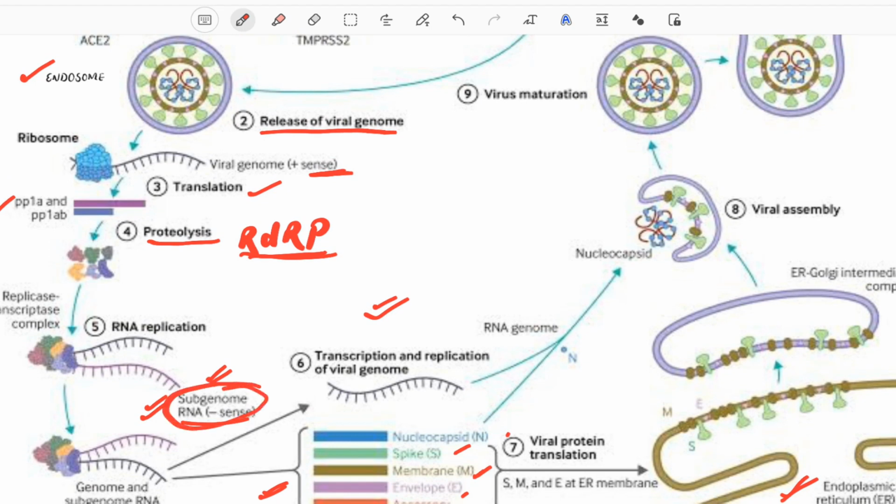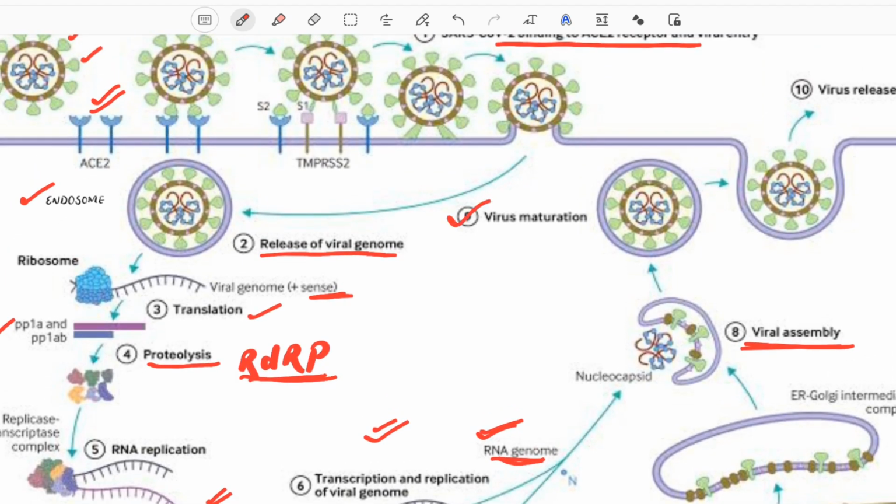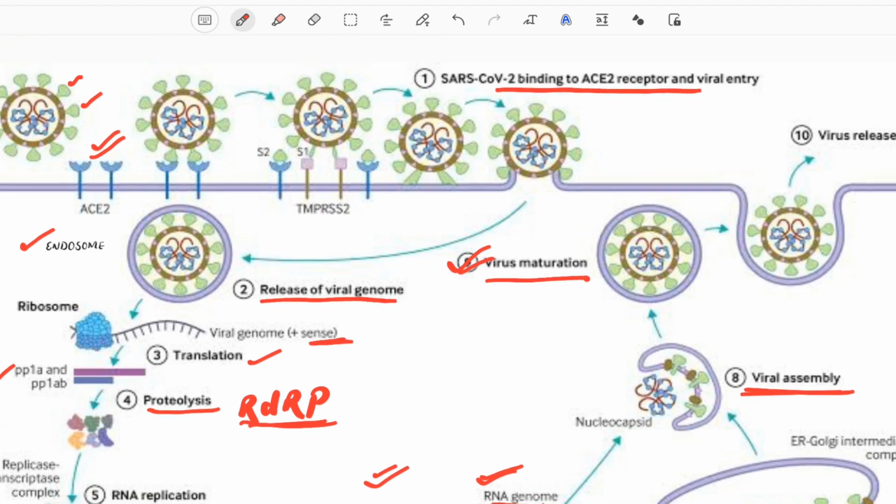The negative sense RNA is converted into positive sense, and the RNA genome is further replicated. Both the proteins and the RNA genome are assembled in the cytoplasm of the host cell. That is our 8th step. As they are assembled, a new virus is formed and released outside by exocytosis into the extracellular fluid, which can further attack more and more cells.